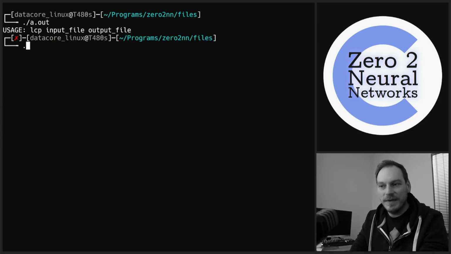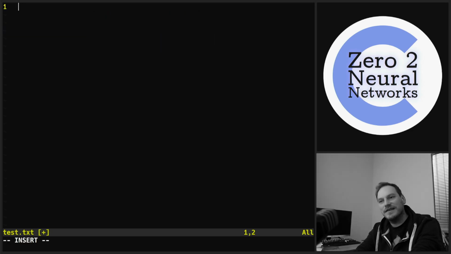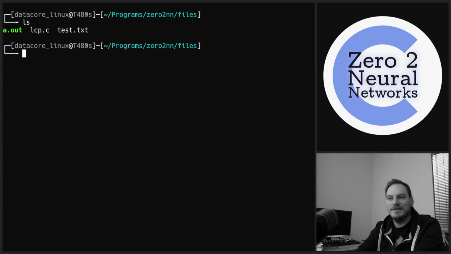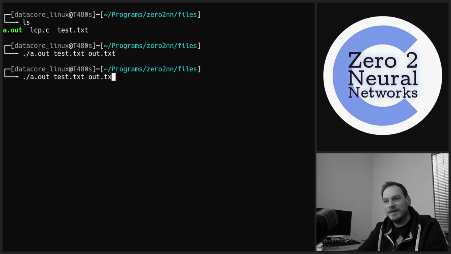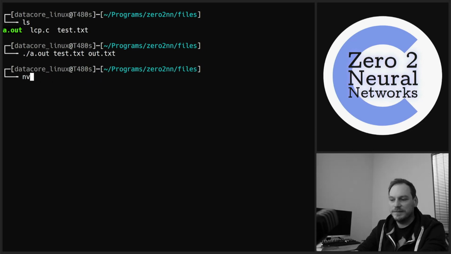We're going to need to make a file to copy, aren't we? mvim test.txt. Let's do this. "This is a test. This is a test." We don't need to do a massive file, do we? Then run it on test.txt, and we're going to have to supply an output file, even though it's not going to write to it. And yeah, the program works, and it doesn't crash.